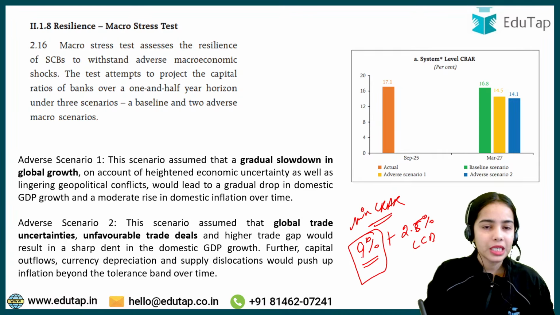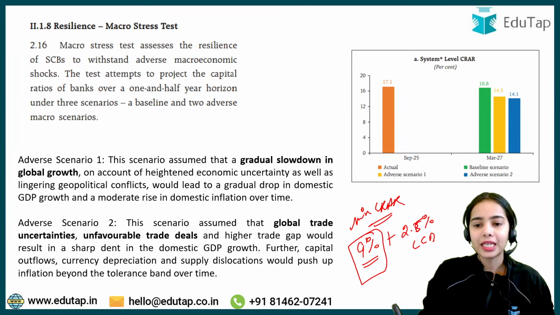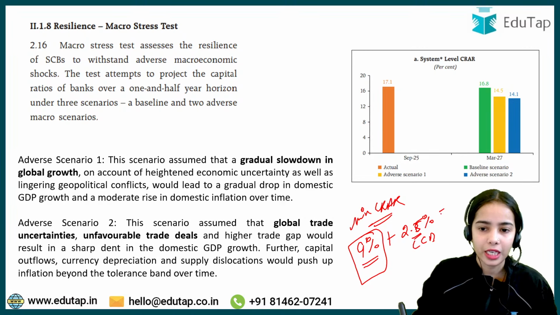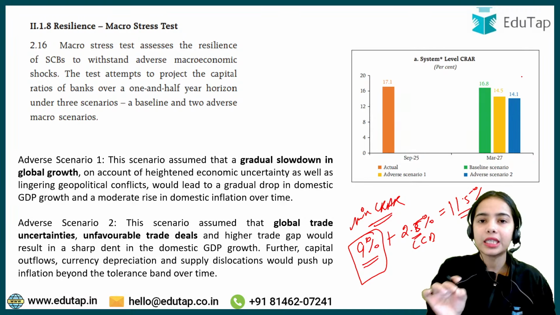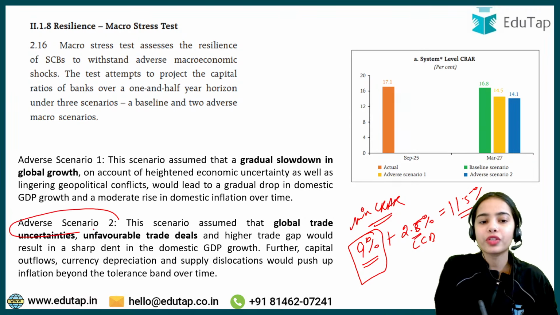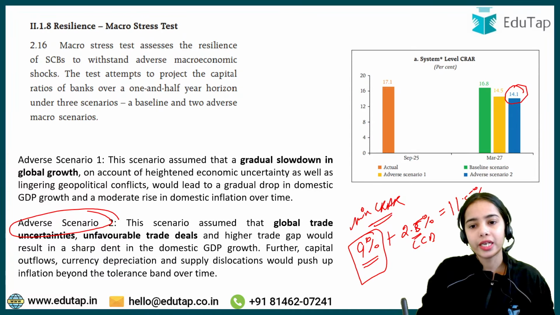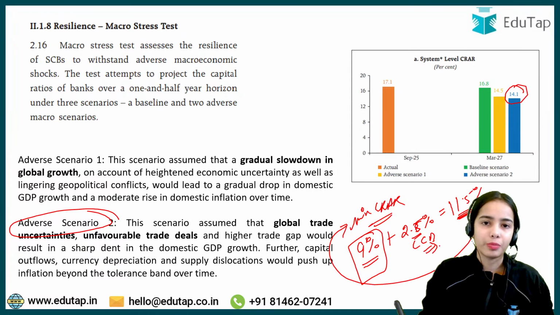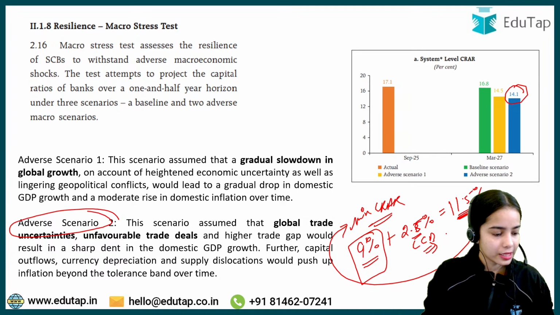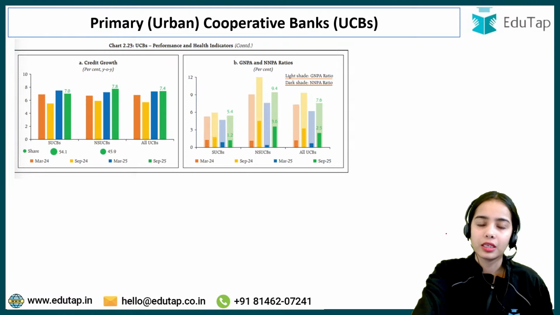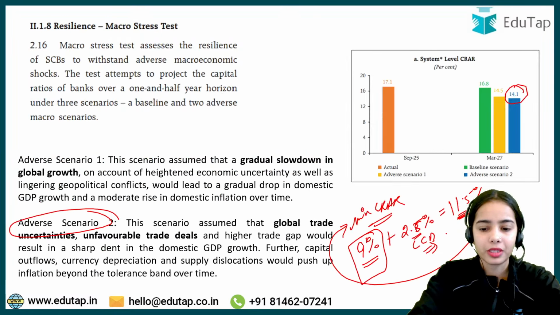So this is the minimum CRAR that the bank should be maintaining, and this is the capital conservation buffer, the additional buffer that the bank should be maintaining. So if we add this up, it is 11.5%. You can understand that even in adverse scenario 2, even in the worst of the situation, the banks will be able to maintain more than the required CRAR, adding the buffers also. Got it? Is this clear? That even in the worst scenario, the banks will be able to maintain the CRAR, the capital.